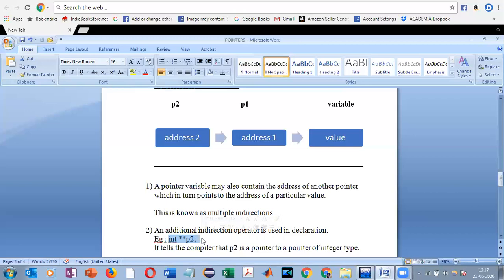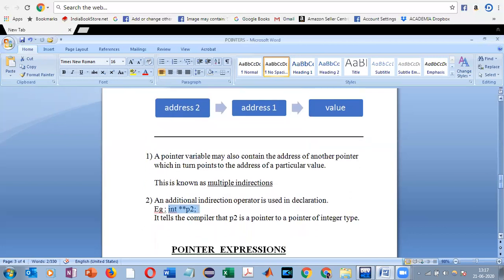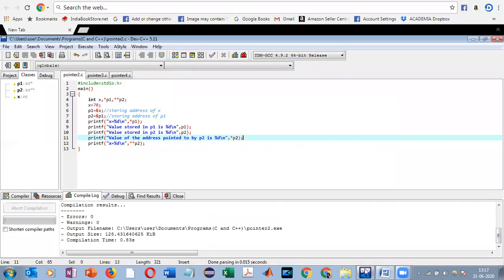What it means is it is a pointer to an integer pointer. All right. So now if we come to this particular program, our doubts would get cleared, whatever we have. So let's just have a look. What am I trying to do in this program?